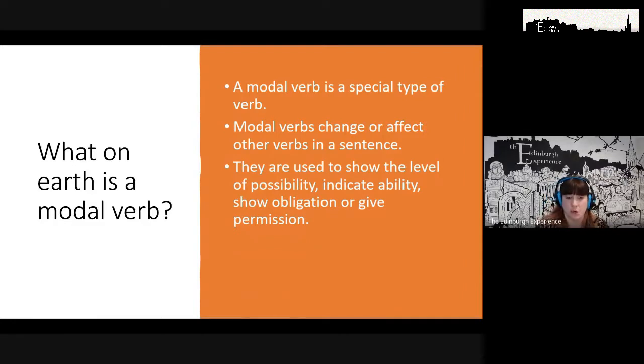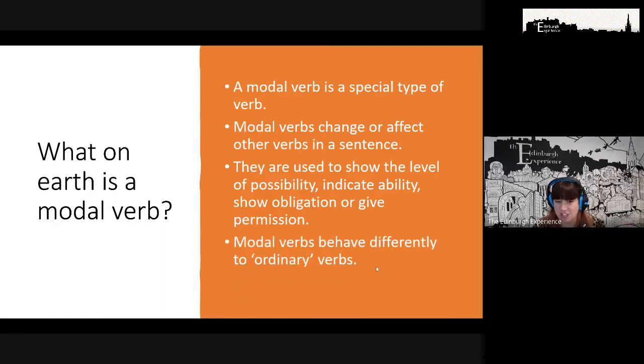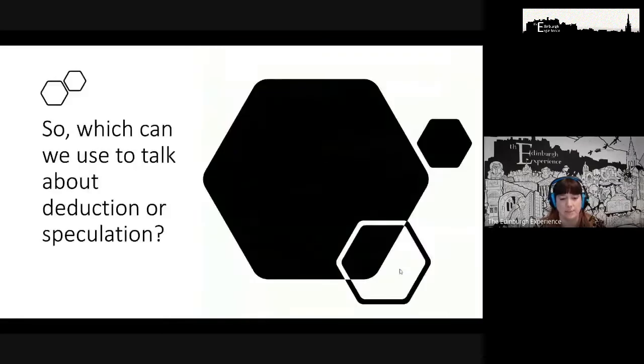They can be talking about possibility, ability, obligation, or permission. In the last lesson, we talked about how we can use them to talk about obligation. And they also behave quite differently from what we would call an ordinary or main verb in a sentence.